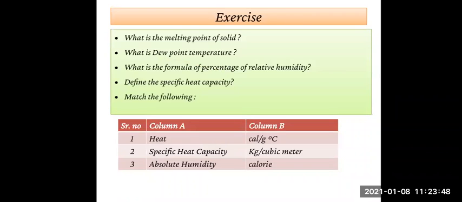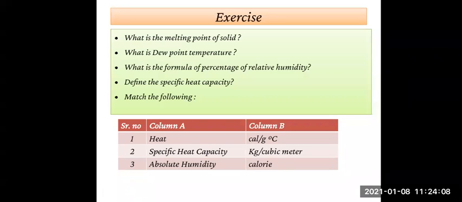Then the second question is, what is dew point temperature? Suppose unsaturated air at a certain temperature is taken and its temperature is decreased. A temperature is reached at which the air becomes saturated with vapor, and this temperature is called as what? It is called the dew point temperature.